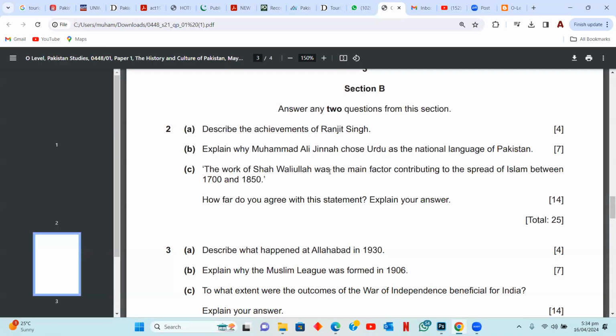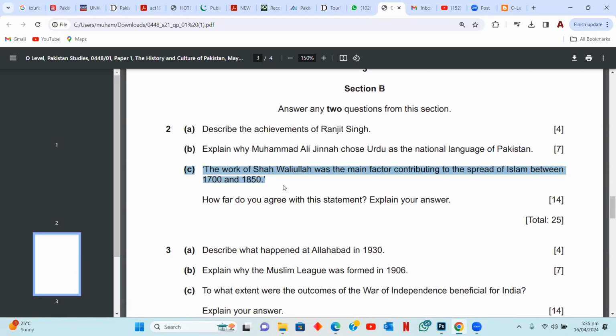All right. So with every reason that you write for this answer, you need to obviously write down your analysis as well. And your analysis is basically how you support your reasons, how you develop a consequence for your reasons, answering this question that's asked. Part C: the work of Shah Waliullah was the main factor contributing to the spread of Islam between 1700 and 1850. How far do you agree with the statement?